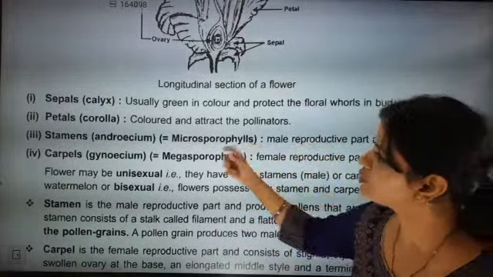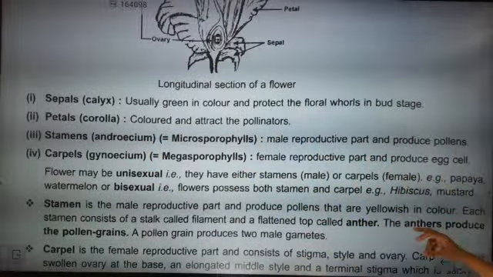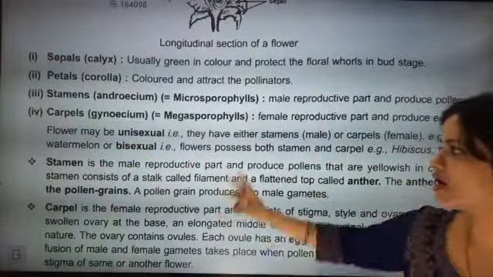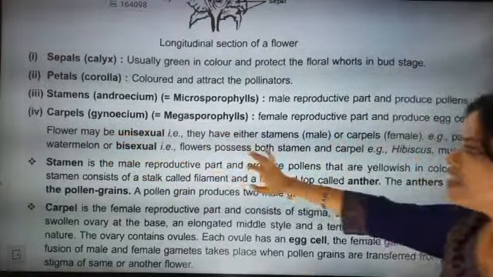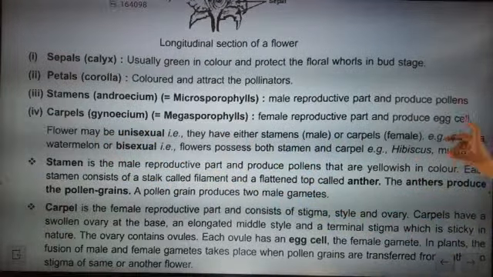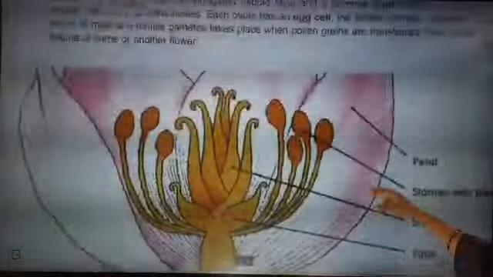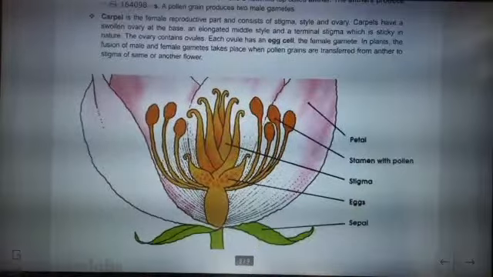So now we are going to go towards the stamen beta. Stamen means Androsium, the male reproductive part, and it produces pollen. Now the second one is called carpel beta. Carpel, the scientific word we call it is Gynosium, that is megasporophylls, the female reproductive part, and it produces eggs. So shall we go for the male reproductive part and the female reproductive part? You see, for a flower both male and female reproductive parts are there.